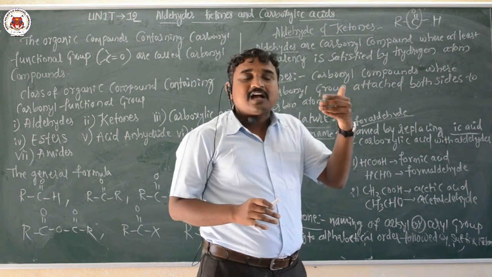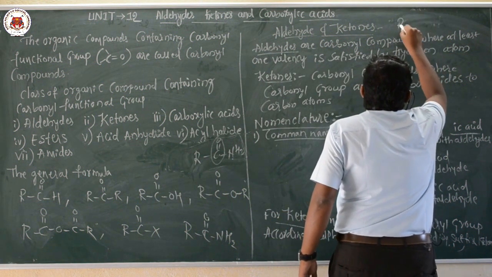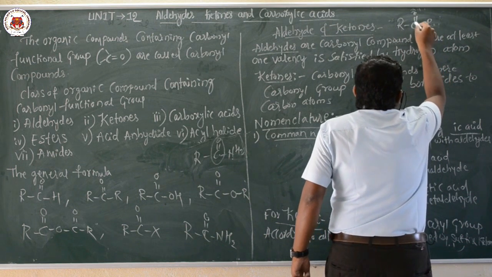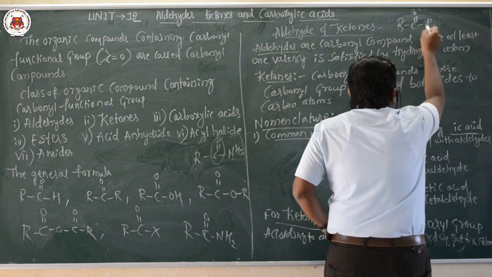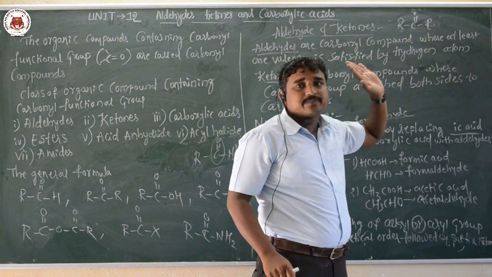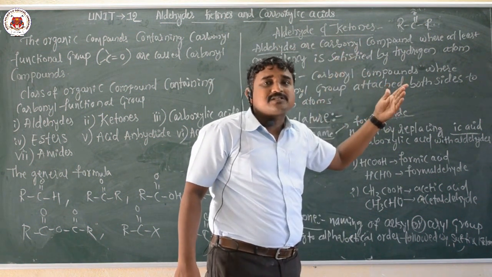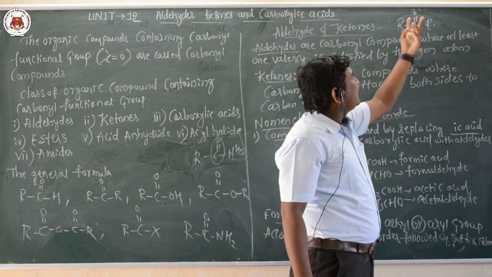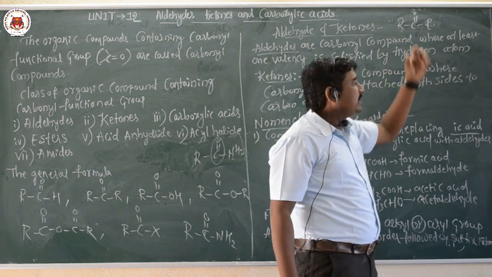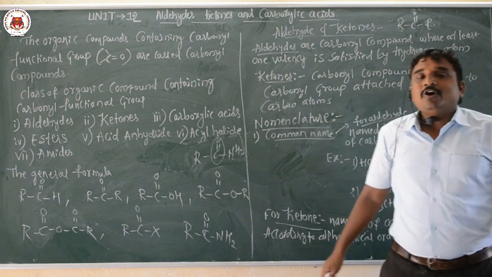So now what are the ketones? Ketones are the carbonyl compounds. So already we know the general formula, that is ketone RC double bond O R. So look here, the carbonyl carbon on both sides is attached to carbon atoms only. Such a class of organic compounds are called what here? Ketones. Okay. So ketones are the carbonyl compounds where the carbonyl carbon is attached on both sides only by carbon atoms. They are called what here? Ketones.